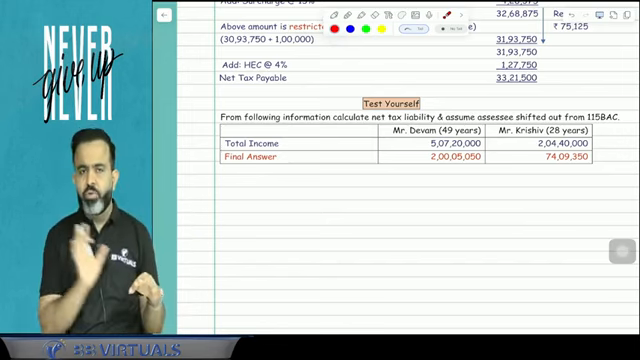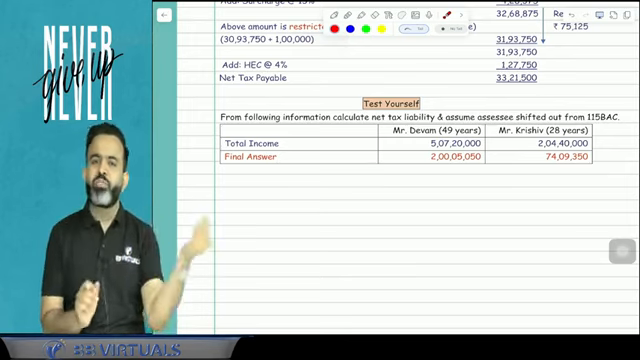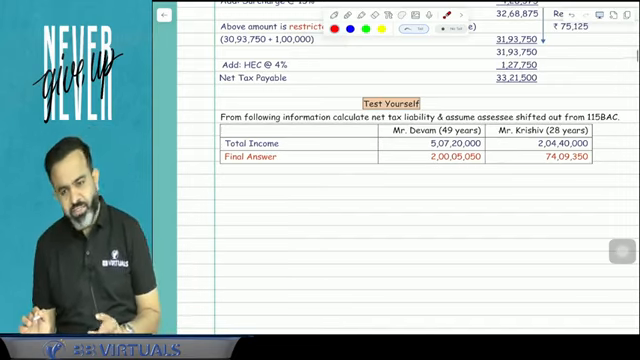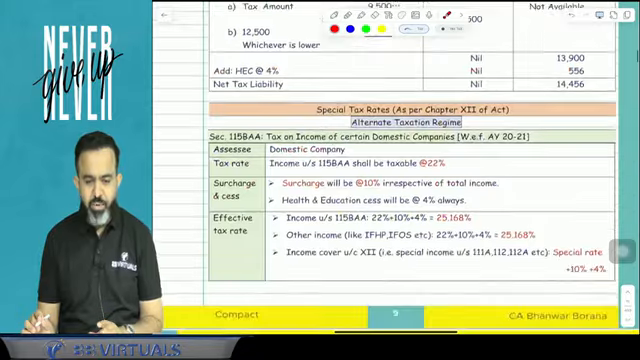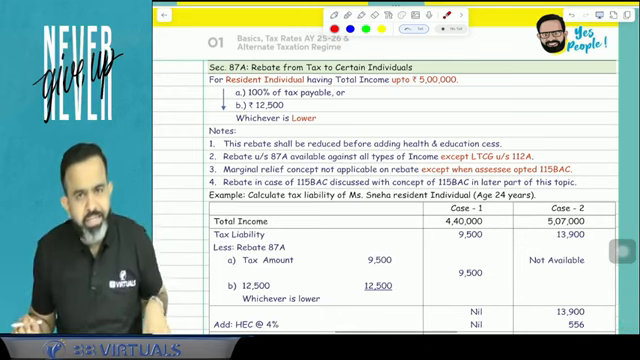After that, just write: this amount is restricted to tax on income over 2 crore, that is NTI minus 2 crore. Whichever is lower, you will continue, so automatically you will get the marginal relief. You got my point or not? Yes. Now, the next part is related to the rebate from tax of certain individuals.